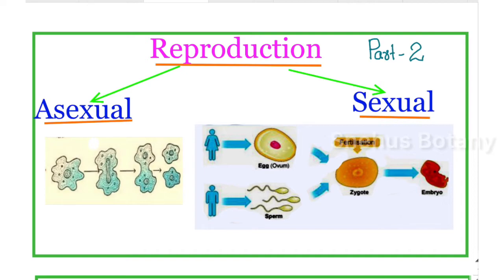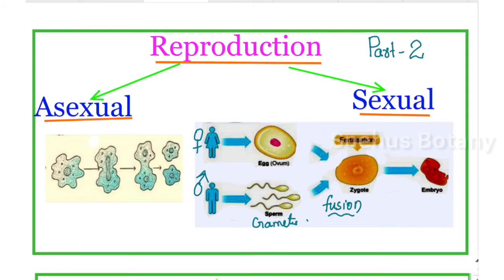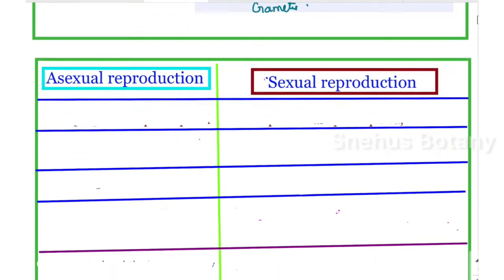So here two parents are involved, one male and one female, and both produce gametes. The gametes fuse to form a zygote, and the zygote develops into an embryo. So here there is formation of gametes, fusion of gametes, and also two parents are involved. Such a reproduction is called sexual reproduction. So you got the difference between asexual reproduction and sexual reproduction.